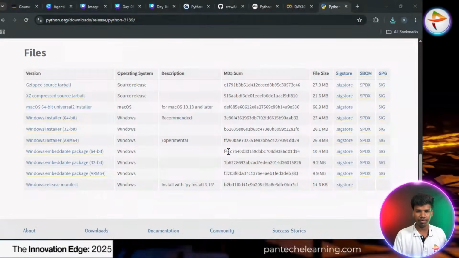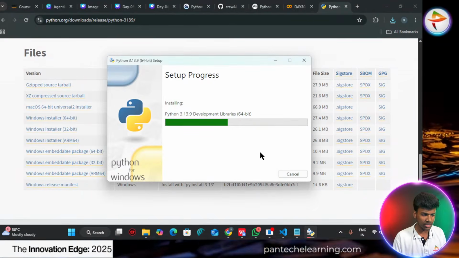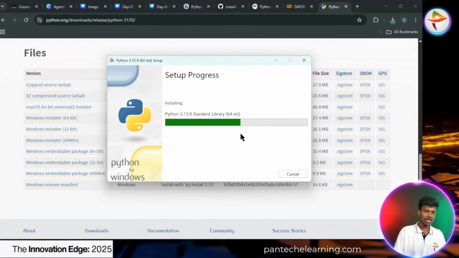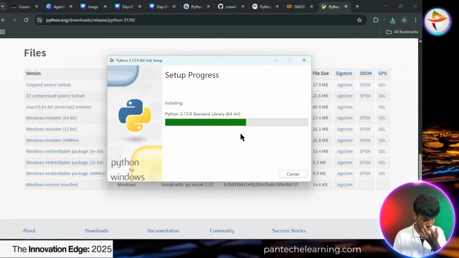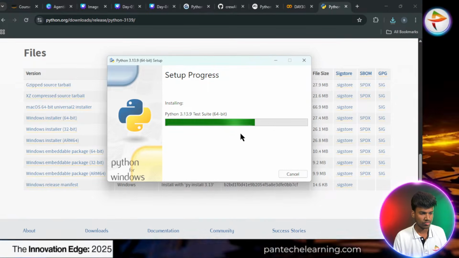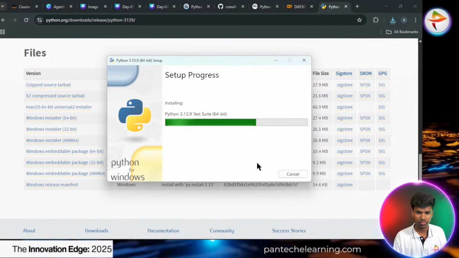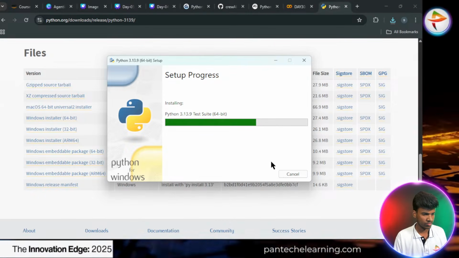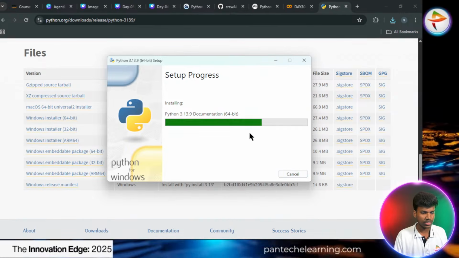I already have a different version, 3.10. Now it is downloading 3.13, so it is installing here. It takes some time to install.